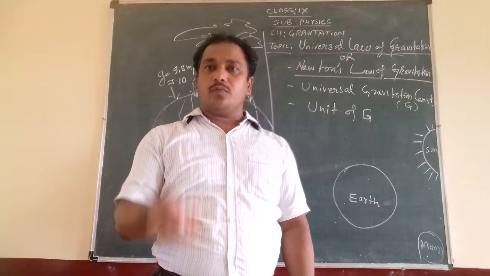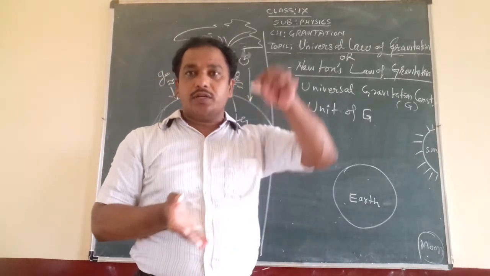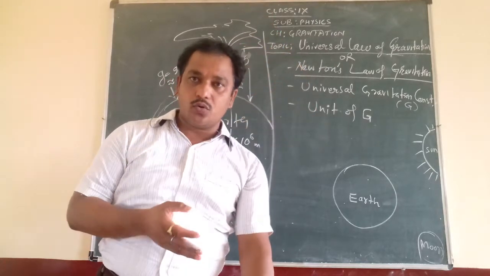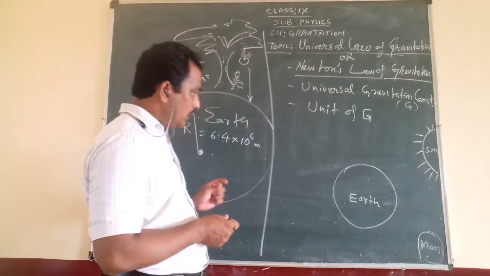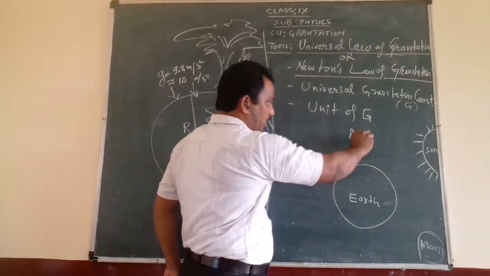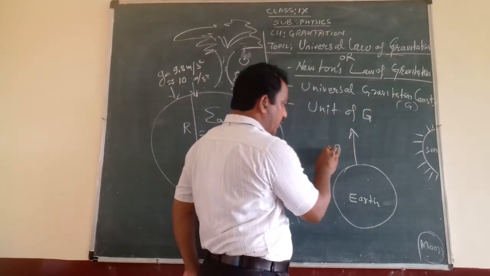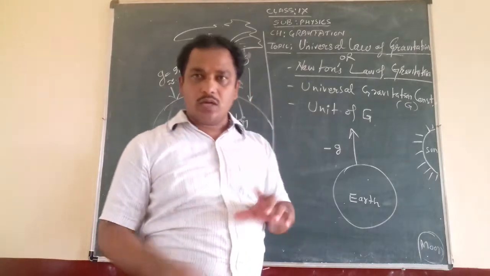Like when I throw an object upward, after reaching some height it comes back towards the earth, and it would go to the center of the earth if it gets the space. So whenever any object is going upward, we take the value of small g as acceleration due to gravity. You have studied acceleration.